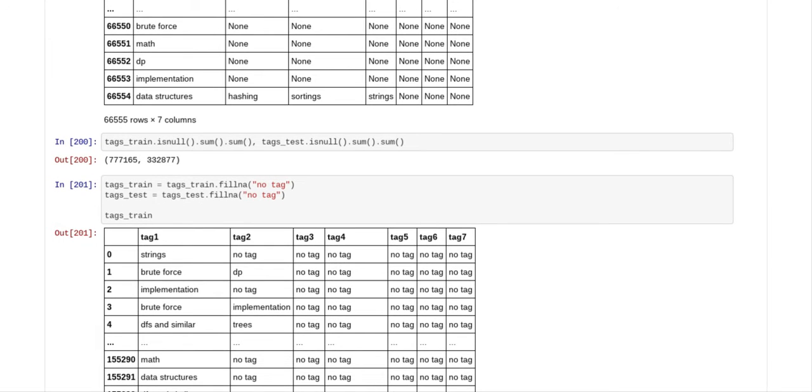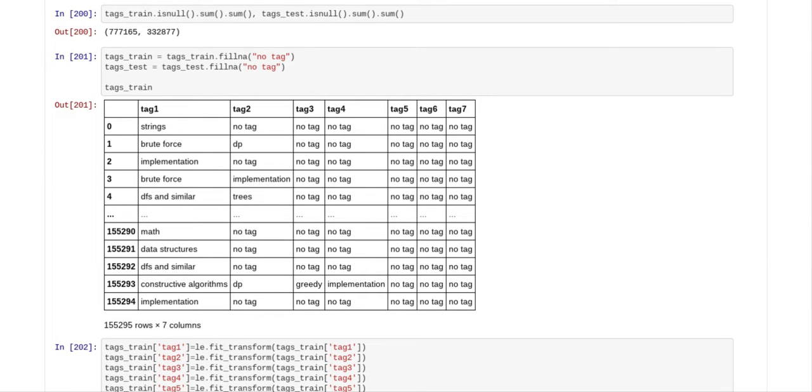So what we did is a test to see how many null characters were in tags train and tags test. There were loads of null characters. And so what we did was we replaced all of the null characters with a comment saying no tag.